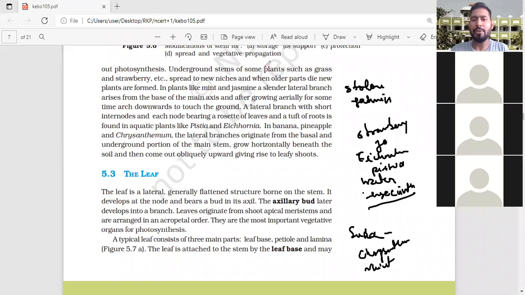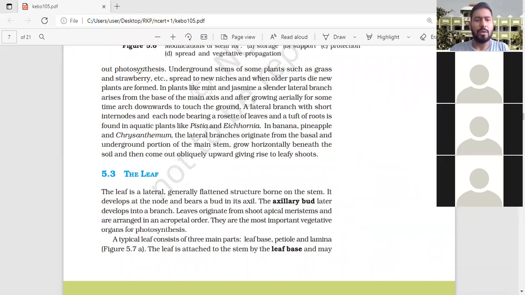Now we are going to read: underground stem of some plants such as grasses and strawberry. They are talking about grasses and strawberry. Grasses means the runner, and strawberry means the stolon.